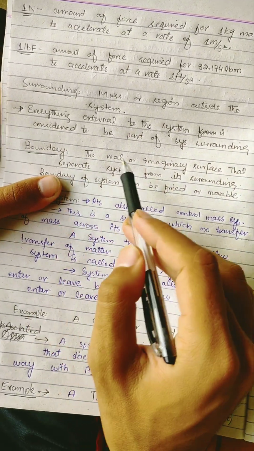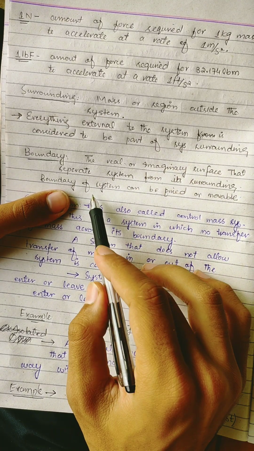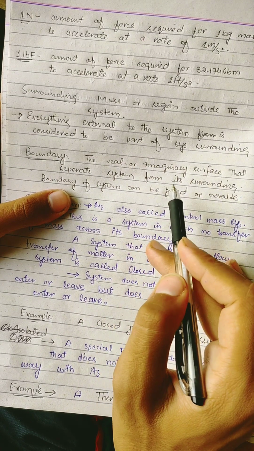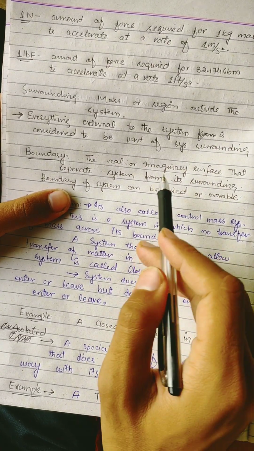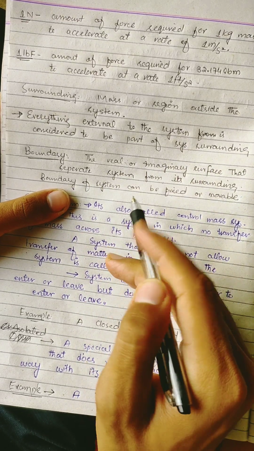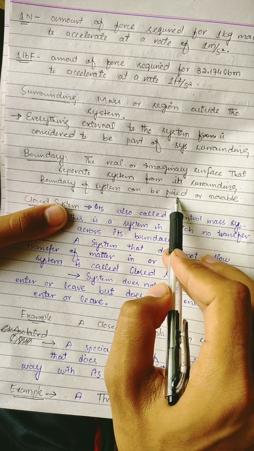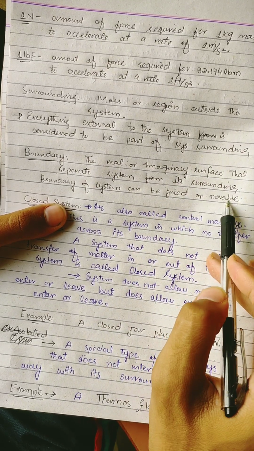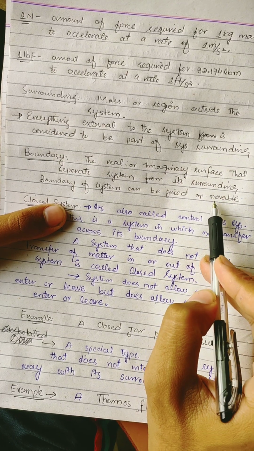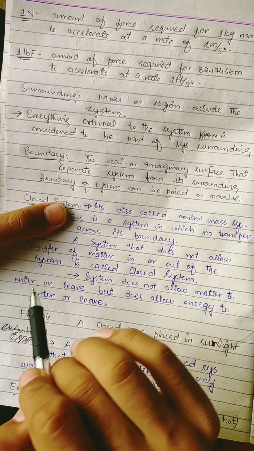What is called boundary? Boundary is the real or imaginary surface that separates a system from its surrounding. The boundary of a system can be fixed or movable. So the boundary is the imaginary or real surface which can separate the system and surrounding from each other. Just like we take a container with a movable piston. This is called a boundary that is not fixed, that is movable.